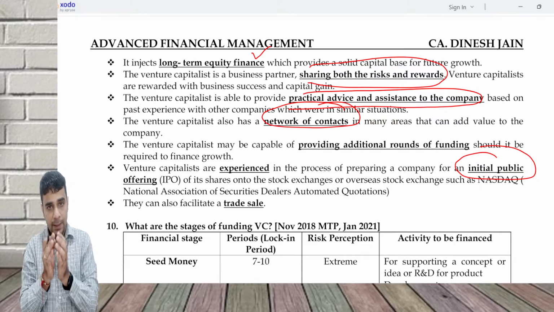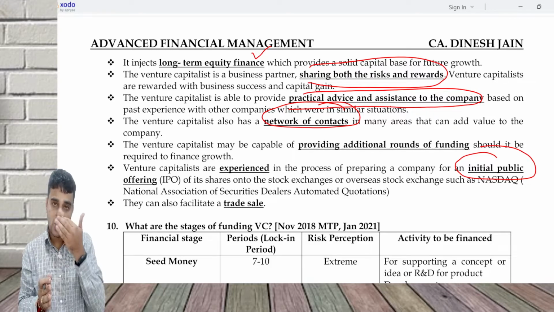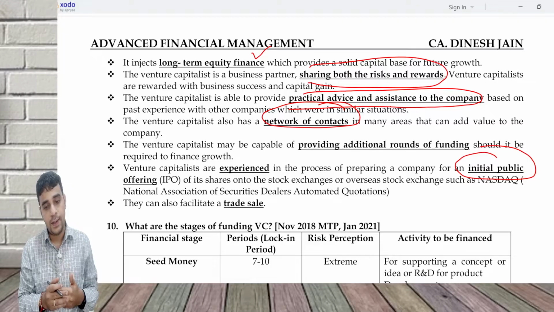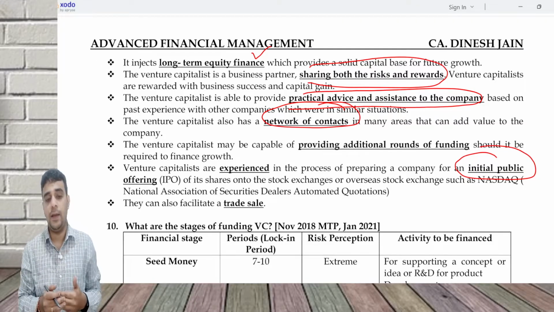So a venture capital partner does not only bring equity. Along with equity, he is also going to provide us a lot of contacts, a lot of advice, a lot of assistance, and future funding if needed.